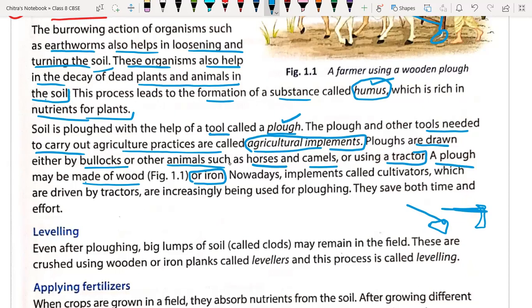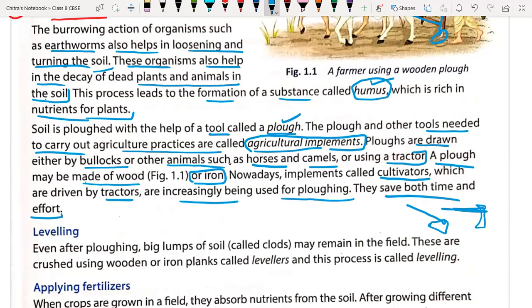Nowadays we are using implements called cultivators, which are driven by tractors. They are increasingly being used for plowing in the crop field because it takes very less time to plow the soil. Horses and camels took 2 to 3 hours, but these modern techniques save time as well as the efforts of the bull and farmers.